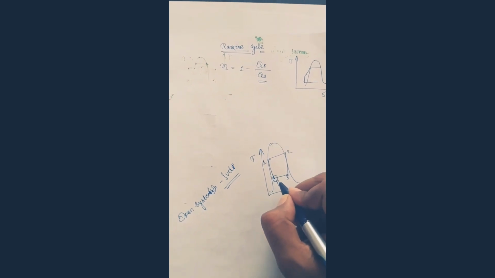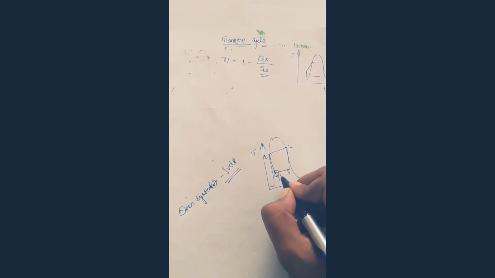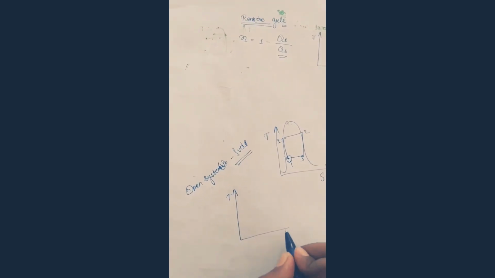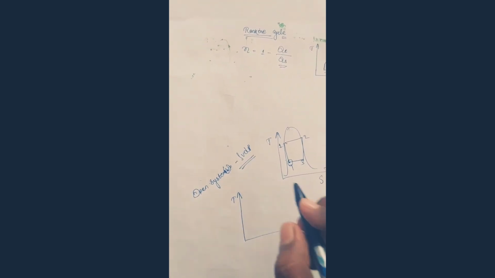So for the Carnot cycle the volume will be increased, but for the Rankine cycle the diagram will be different. This is the saturated curve, one, two, three, four.